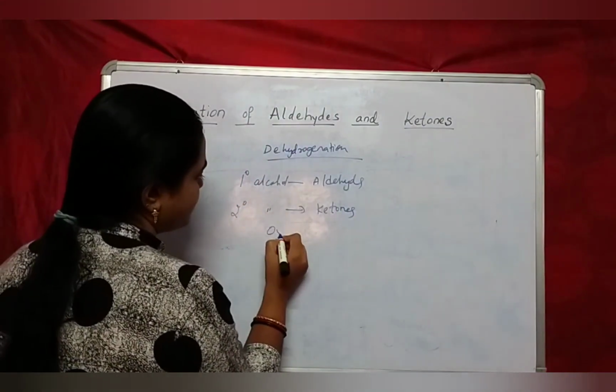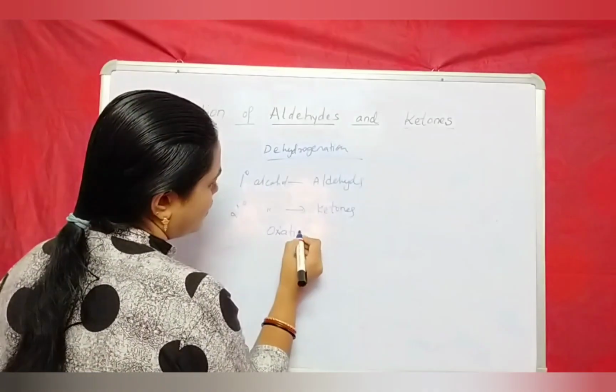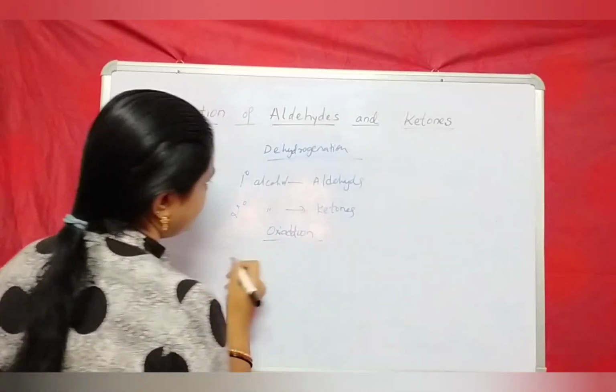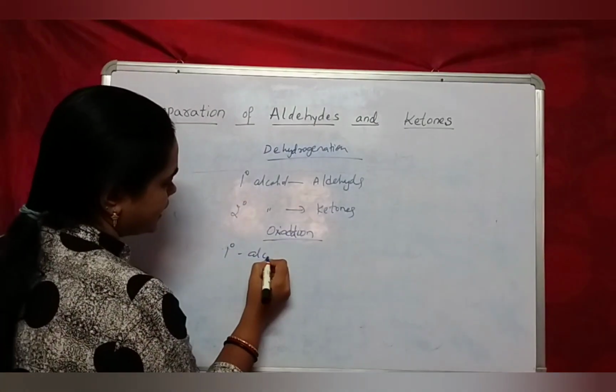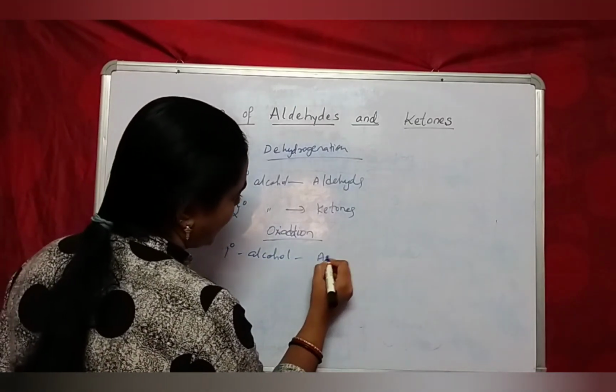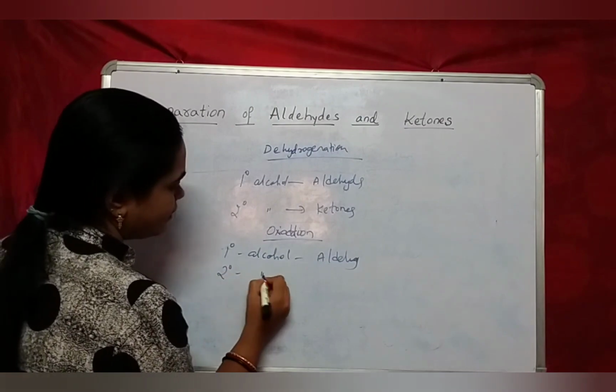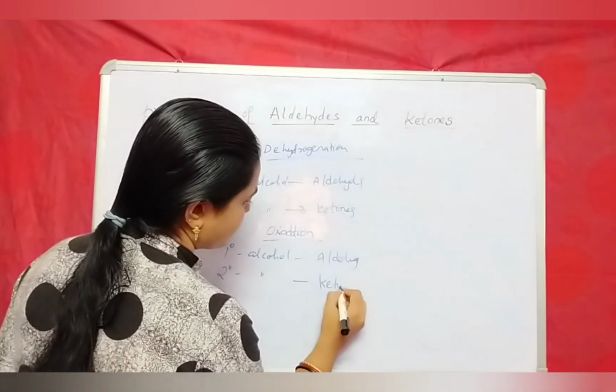And the next process is oxidation. In oxidation, when primary alcohols are taken, they form aldehydes. When secondary alcohols are taken, they form ketones.